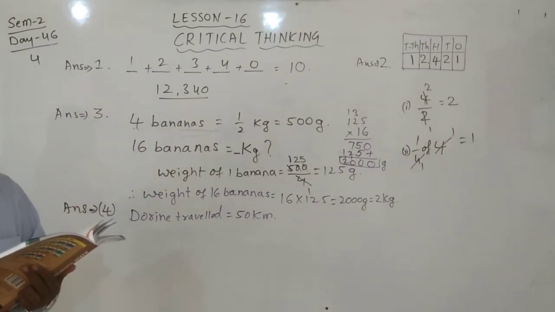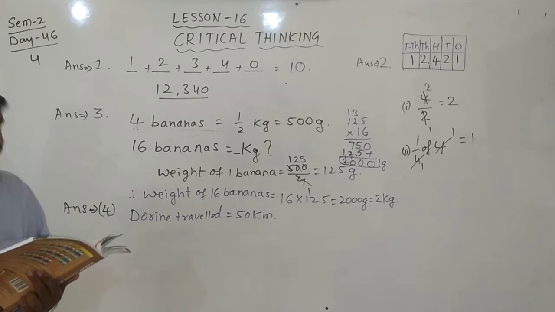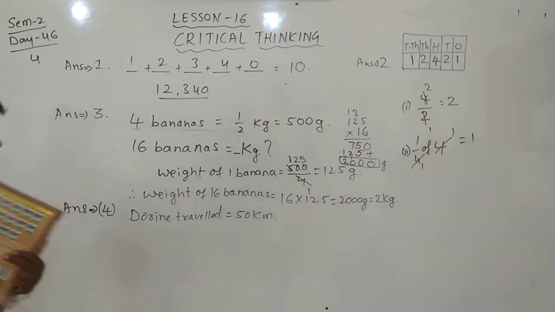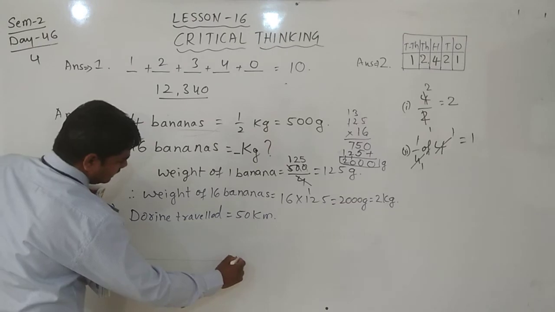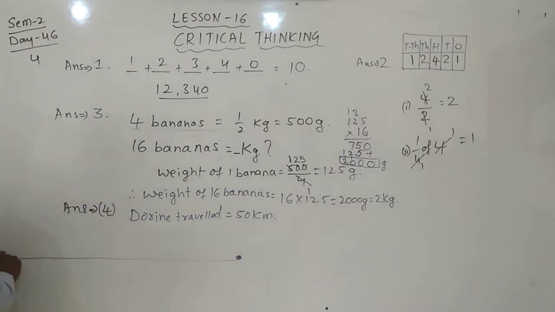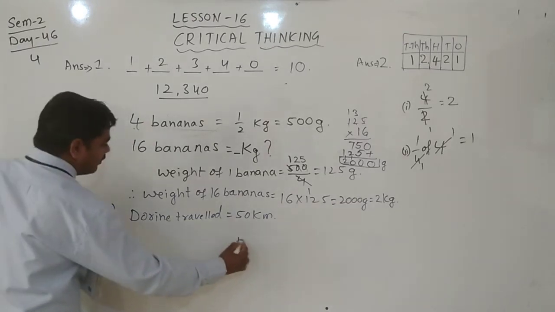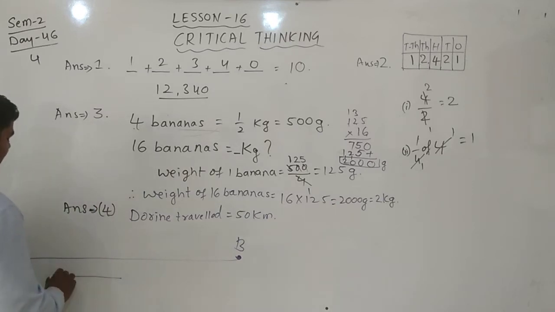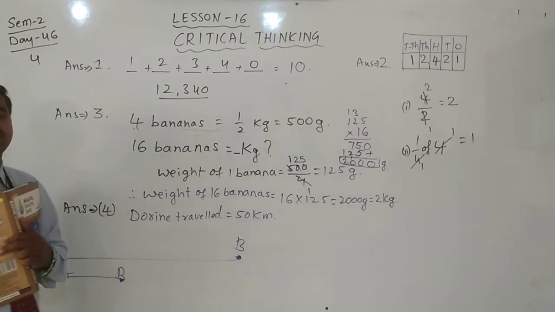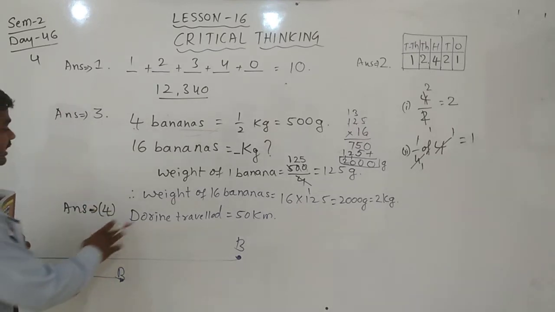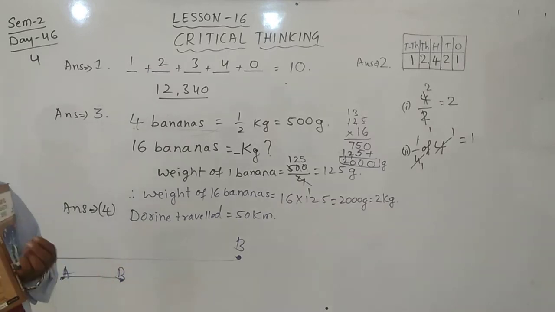And Jenny travels 3 times as far. The distance between A and B it is far. The distance between A and B it is near. Far means long, it is more. 3 times far means 3 times more.